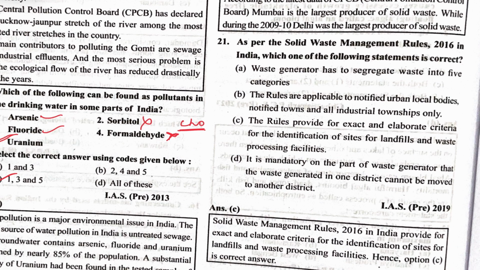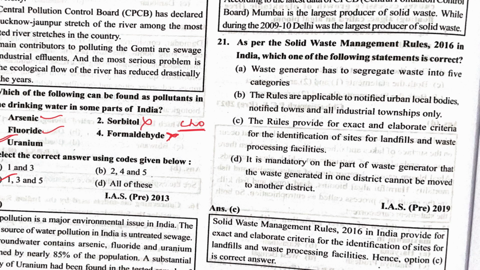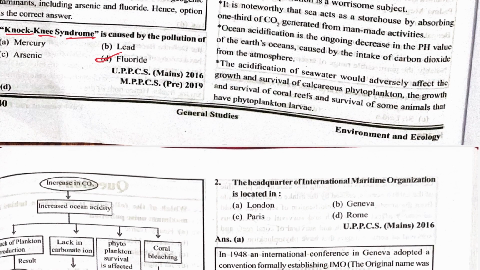As per the Solid Waste Management Rules 2016 in India, which one of the following statements is correct? So, waste generated has to be segregated into five categories, no. The rules are applicable to notified urban areas, not everywhere. The rules provide for exact and elaborate criteria for identification of the sites for landfill and waste processing facility. Yes. Let's see sea pollution.